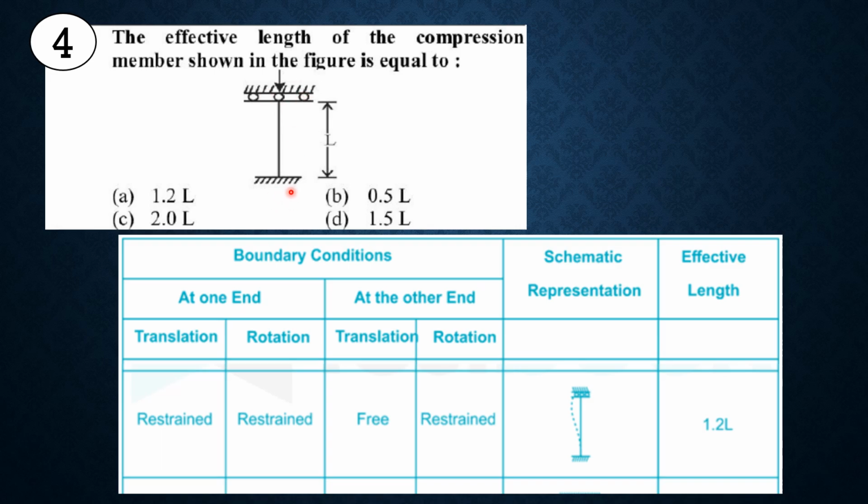For this, the lower end is restrained for translation and rotation, and the upper end is restrained for rotation and free for translation. Then the effective length is 1.2L.